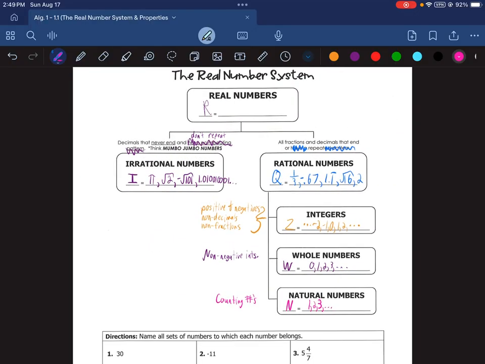And like I mentioned earlier, every number in one of these sets over here is part of the groups above it. So every natural number, such as 1, 2, or 3, is also whole, an integer, it's rational, and it's real. It's all of the above groups, okay? But every whole number is not automatically natural, or every integer is not automatically whole. Similar to how every square is a rectangle, but not every rectangle is a square. Or how every freshman at PHS is a high school student, but not every high school student at PHS is a freshman. There's sophomores and juniors and seniors.